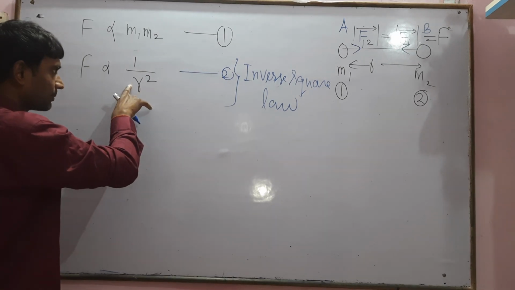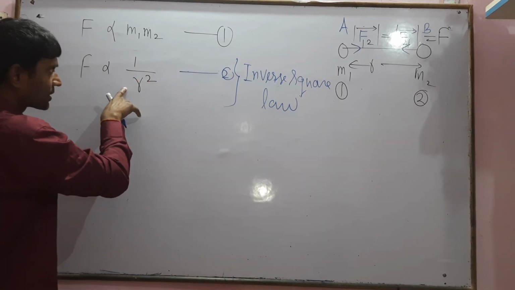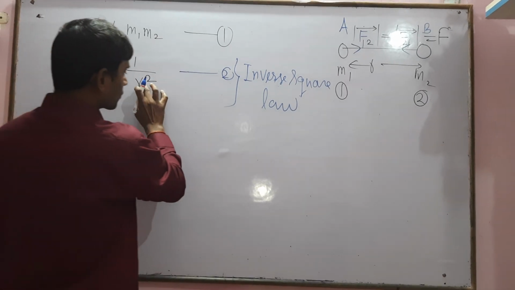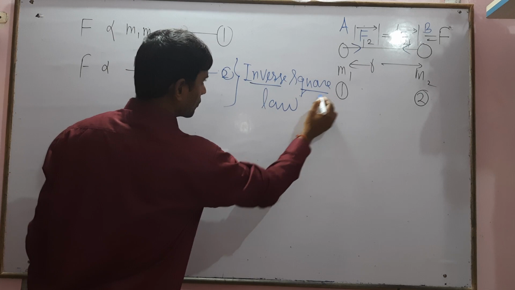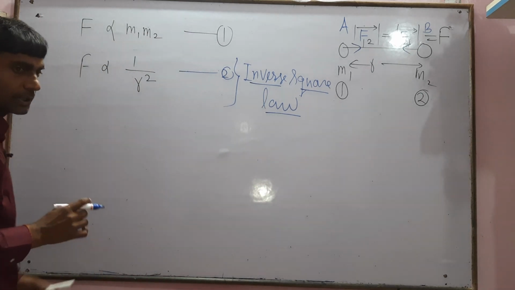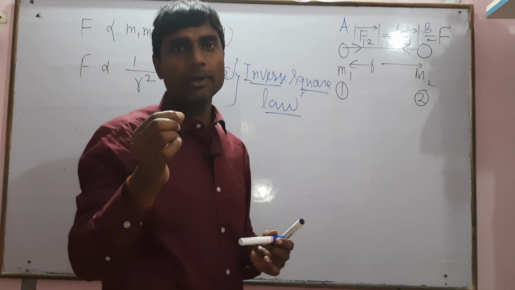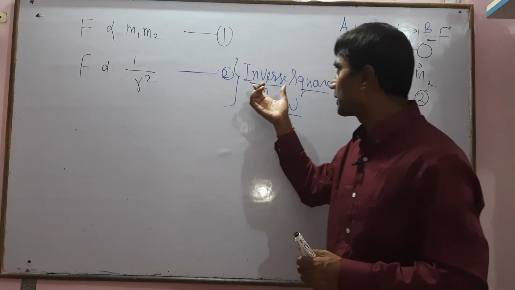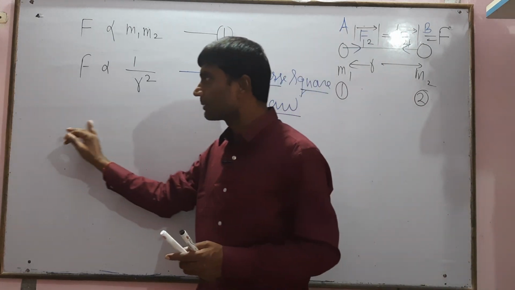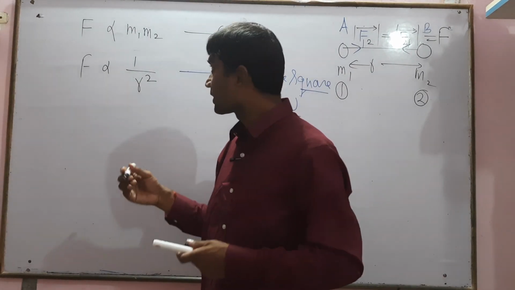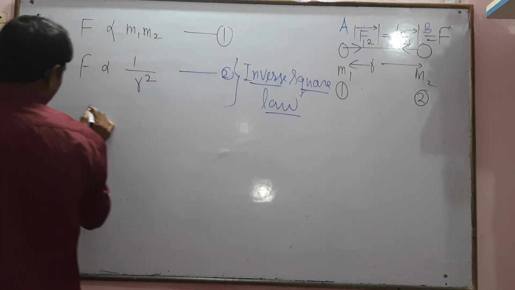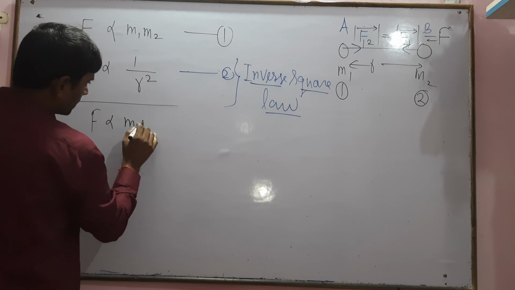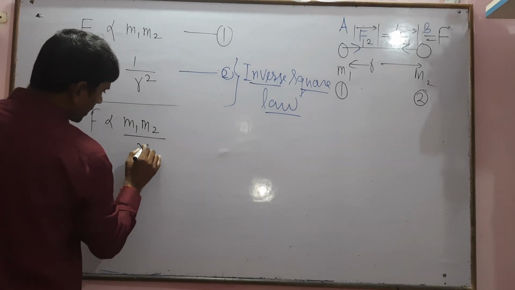According to mathematics, F is directly proportional to 1 upon r square. 1 upon r square means inverse and square of r, the inverse square law. So any quantity proportional to 1 upon r square follows the inverse square law. Combining equation 1 and equation 2, the force is directly proportional to m1 into m2 divided by r square.